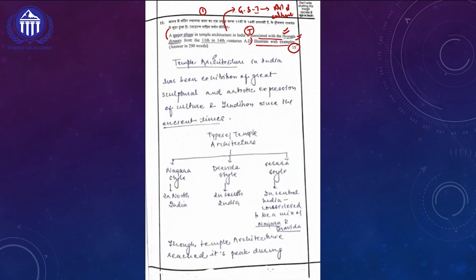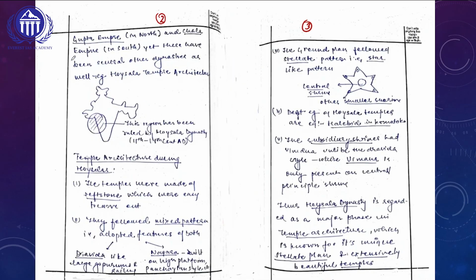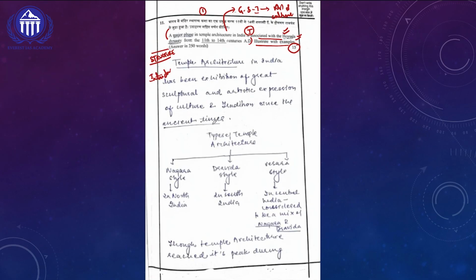Okay, let's now look at the structure of the answer writing. If you look at the overall structure, there is a proper introduction, followed by a proper body of the answer, and then a conclusion has been written. Not only that, since this question pertains to temple architecture, she has used schematic diagrams in her answer. This is going to be very attractive and fetch additional marks for this topper.